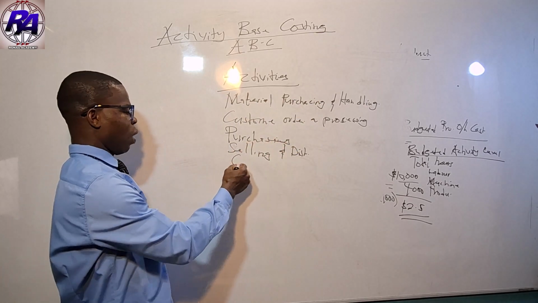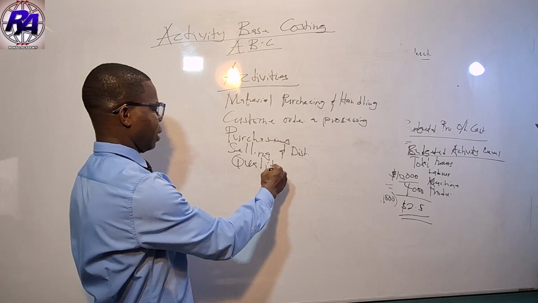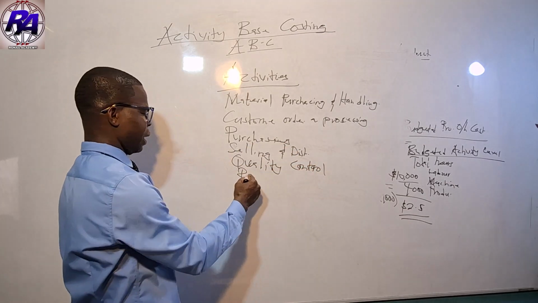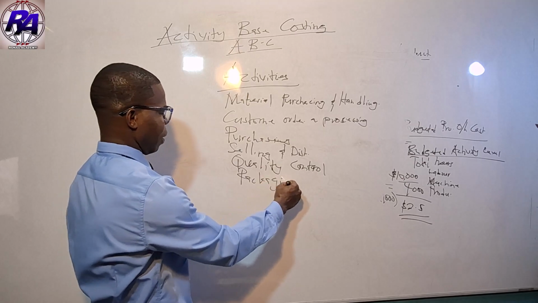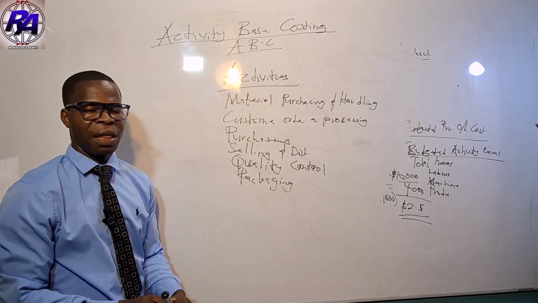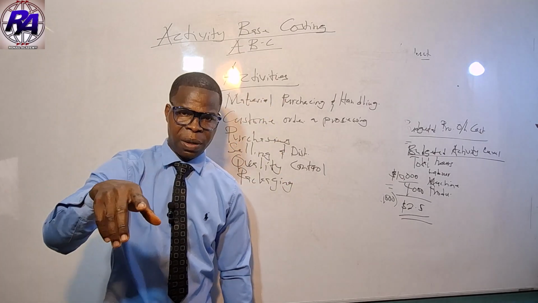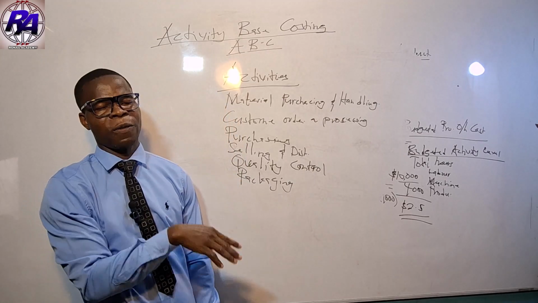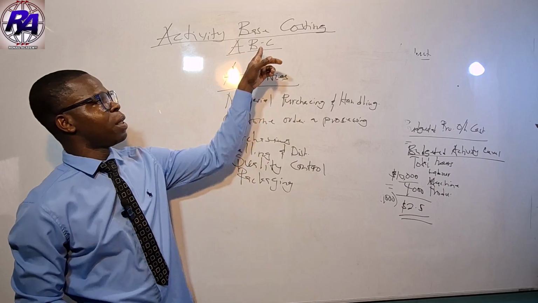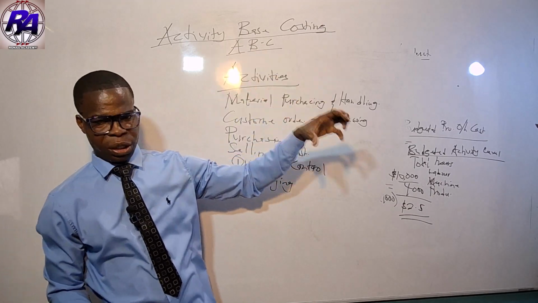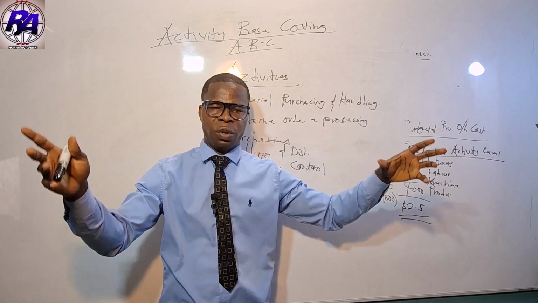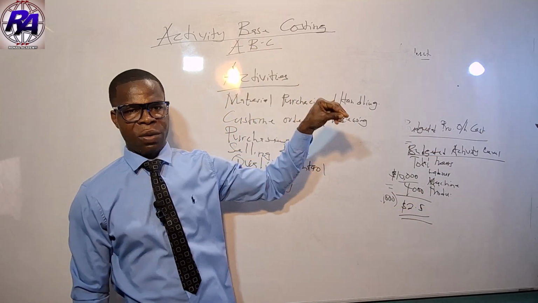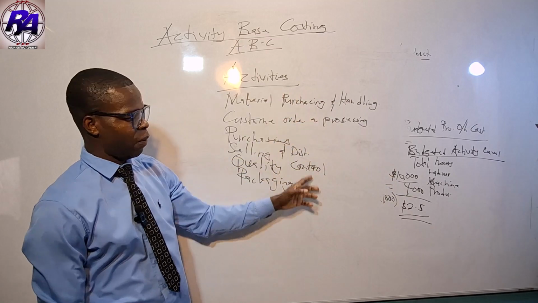We are looking at quality control. We are looking at packaging. All these are activities that create the overhead cost, where we see the cost of labor to be minimal. So for this purpose, the ABC concept is saying that we should absorb these overhead costs on the basis of the activities that the entity undertakes. Okay. So these are some of the activities.